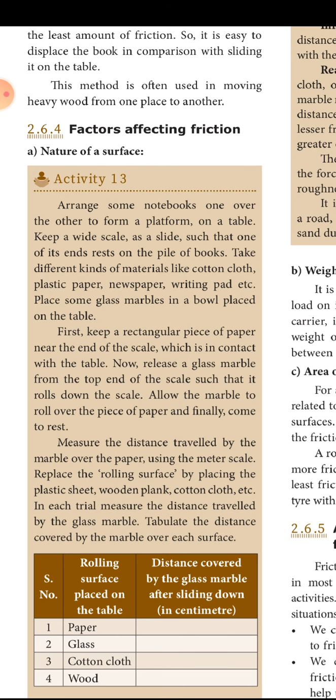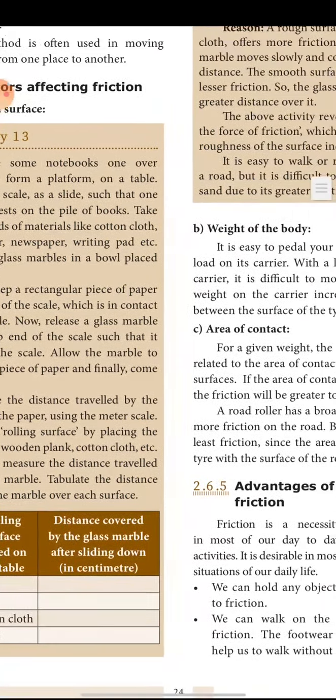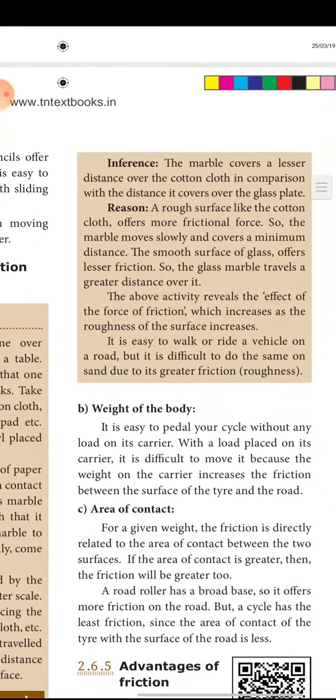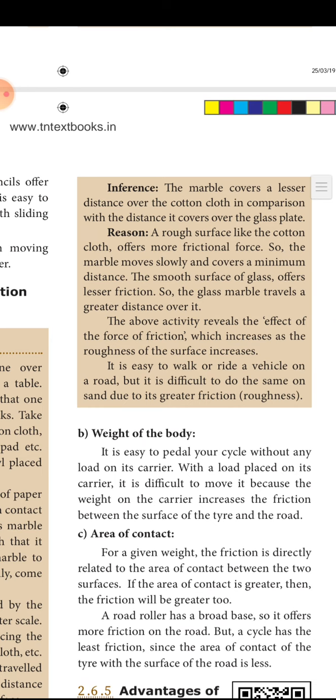Tabulate the distance. So what are you doing? You are rolling a small marble ball on different surfaces, that is paper, glass, cotton cloth and wood, and finding how far the marble moves. This shows which surface has more friction and which has less.